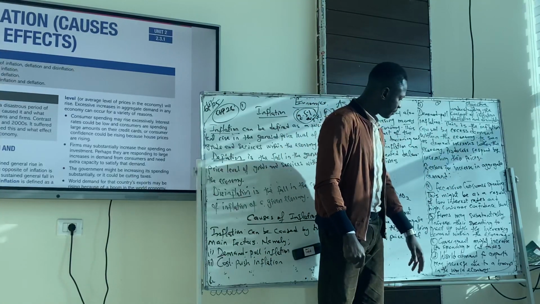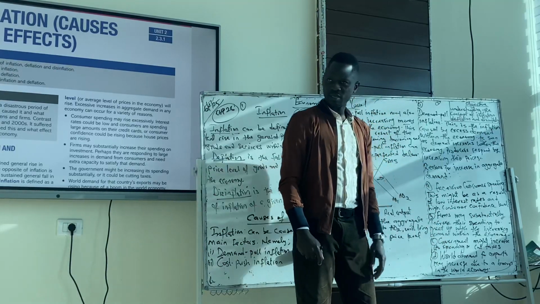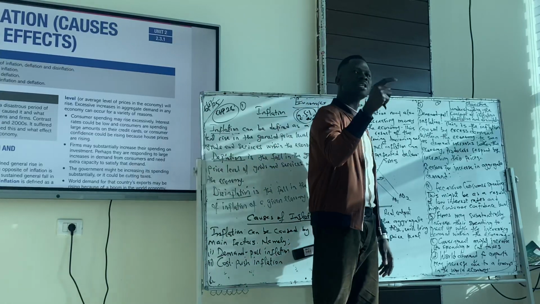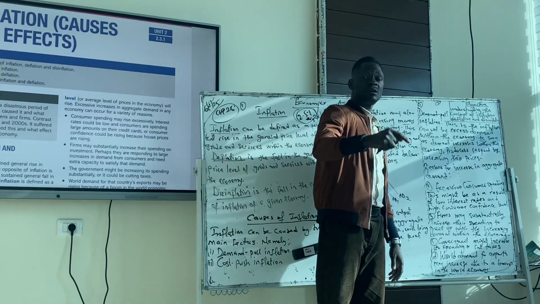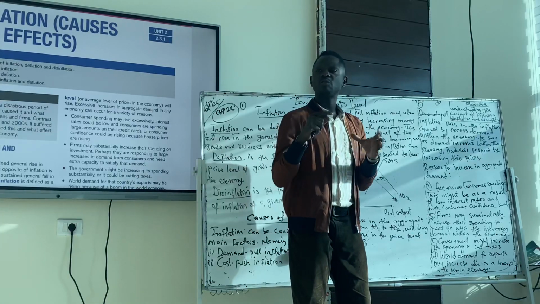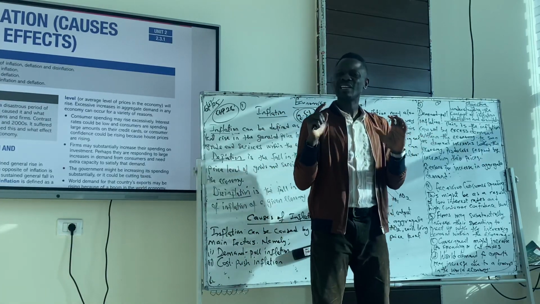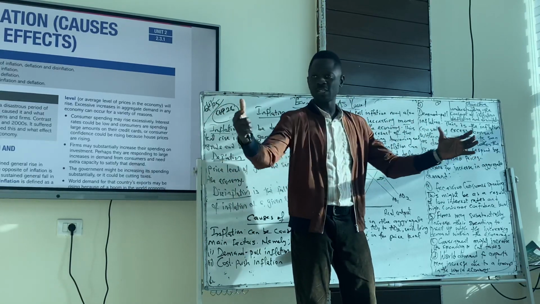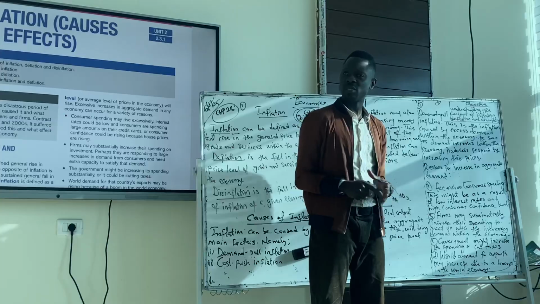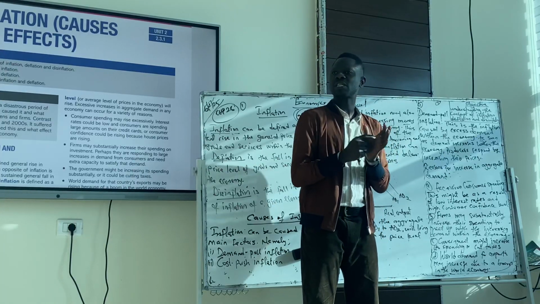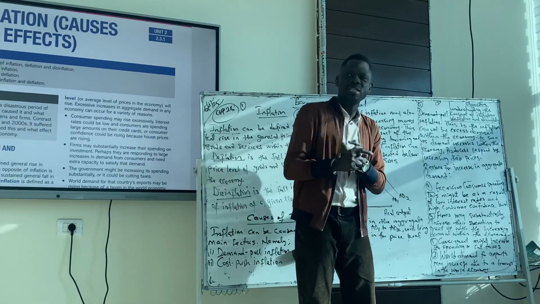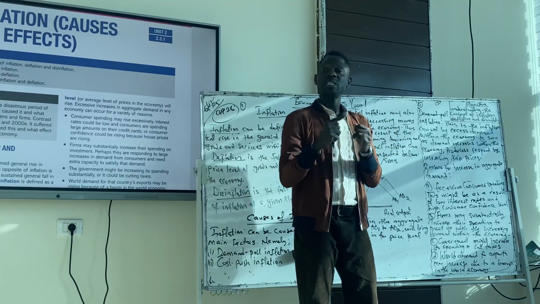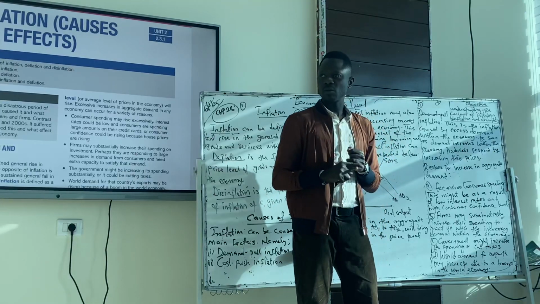The third one, government spending. There's one called fiscal policy, which is the use of taxes or spending to manipulate the economy. So if government wants to increase or influence aggregate demand within the economy, we call it expansionary fiscal policy. If government wants to use expansionary fiscal policy, government would increase spending, which is subsidy, and cut taxes. So cutting taxes means disposable income will increase for consumers. We have more income to ourselves.